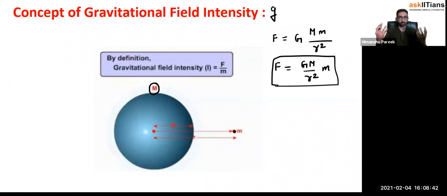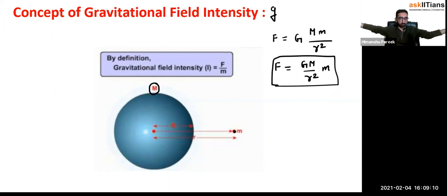Now see guys, what actually happens if you keep a capital M mass? Now this capital M mass can exert a force on other particles. If you keep something around it, it would definitely be exerting a force on the other mass particles. I hope you got my point, because that's what the universal law of gravitation says: every body would exert a force on other bodies. Right. So if you keep a capital M mass body here, up to what distance can it exert a